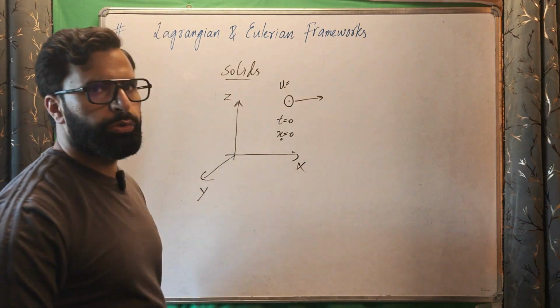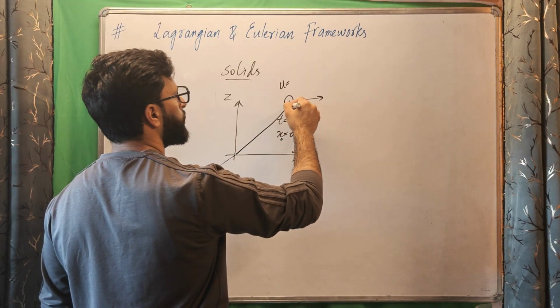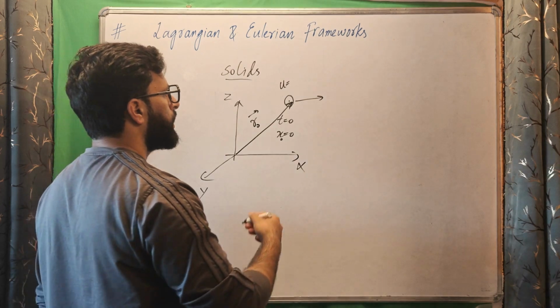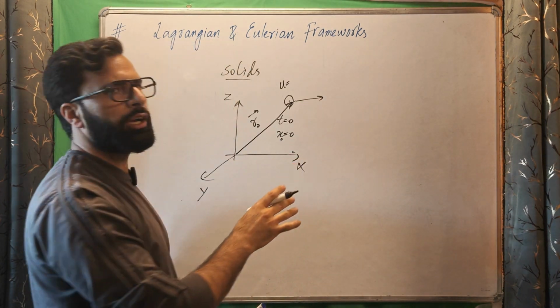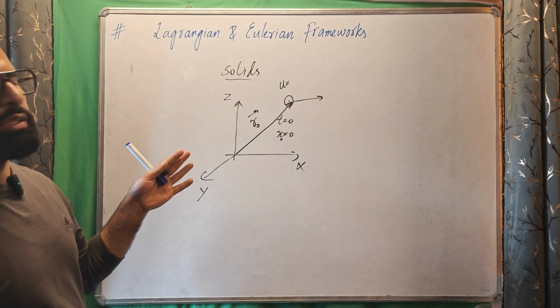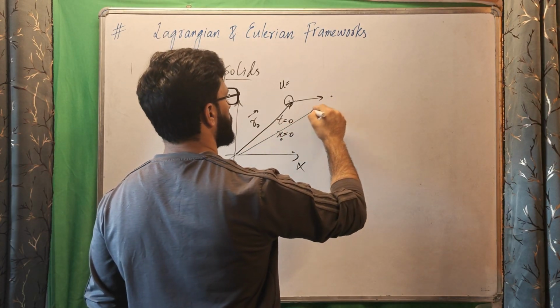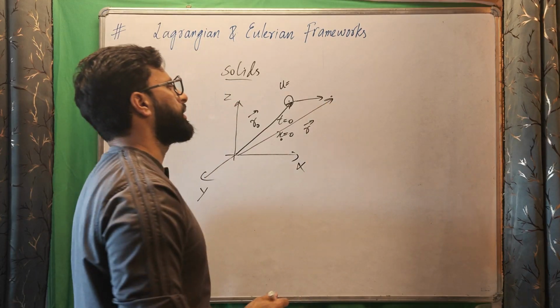Related to this frame of reference we know its initial position, and as it moves with some velocity we keep track of its motion, we keep track of its positions. Suppose after some time its new position vector is r, it comes here.